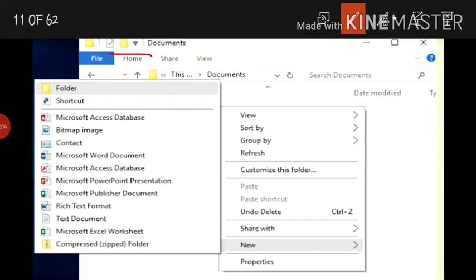First click on file menu and then click on new and then click on folder.